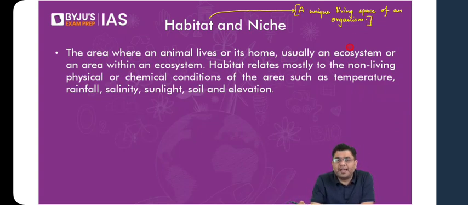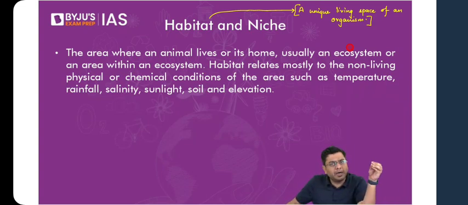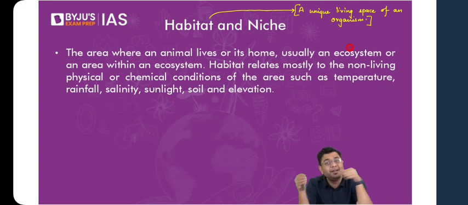Now, for every organism, the habitat requirement will be different. Not all organisms will be able to survive or thrive in the same habitat. For example, a cheetah in general requires slightly open areas where it can run and outpace its prey, so it will never be found in very dense vegetation or forest. Whereas a monkey or an ape, an arboreal species, will primarily be found wherever the density of trees is significantly higher. They won't be found in grassland areas. So the habitat requirement is different for each organism.